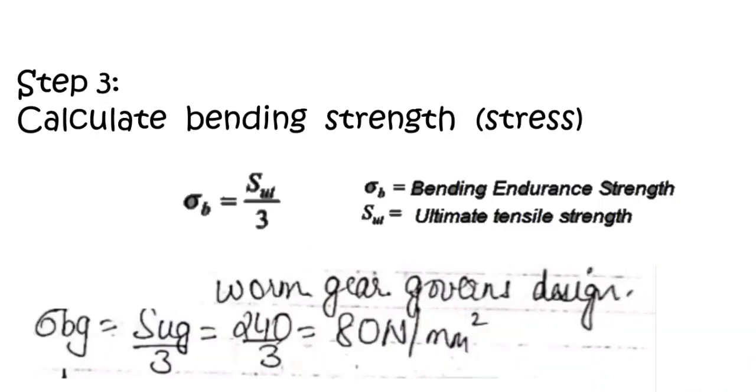Next step is to calculate the bending stress. Remember, the gear will always be the weaker in design. So you always design the gear and not the worm. So I've put the formula sigma BG is SUTG upon 3. The SUTG, that is our ultimate tensile strength for gear, is 240. So you will get sigma BG, bending strength for gear, as 80 Newton per mm square.